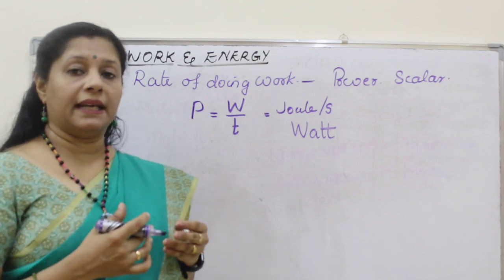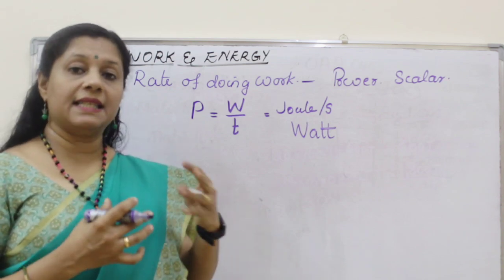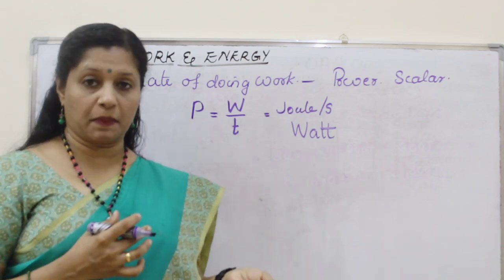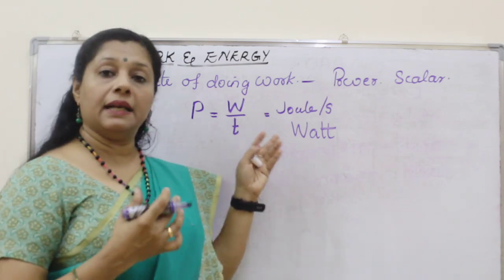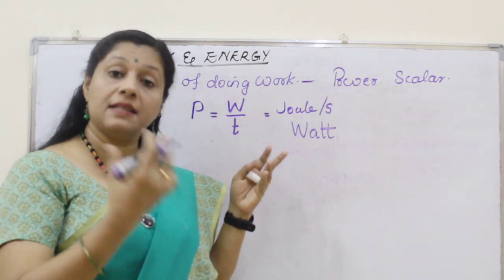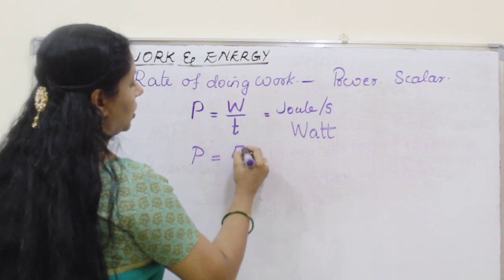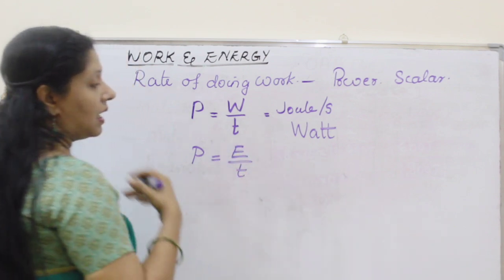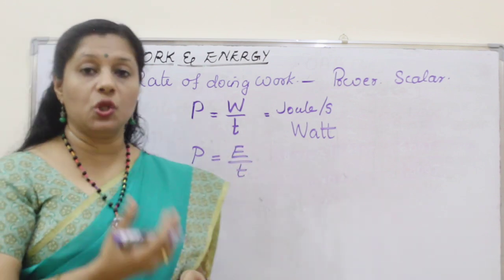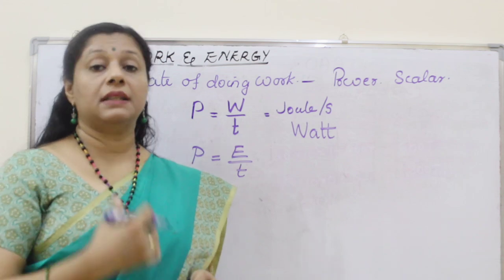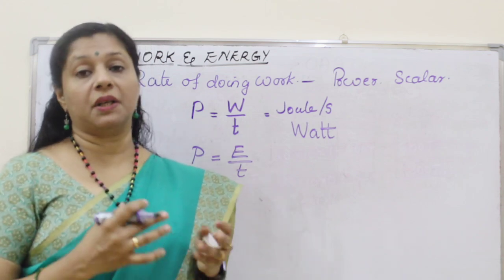We also learned that the amount of work done is equal to the amount of energy we spent. So we can tell power in terms of energy spent also. So in that way, we can say P is equal to energy upon time. How much energy dissipated or utilized per time, that is the power of that particular body.